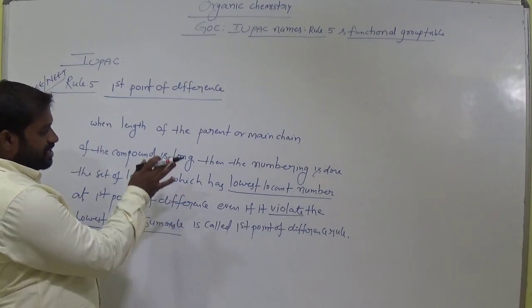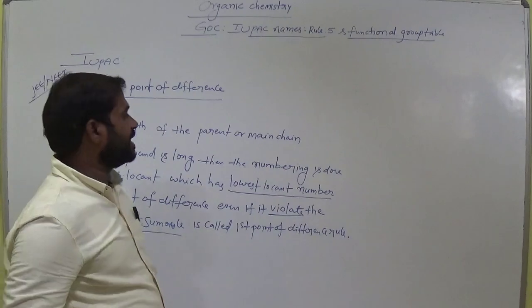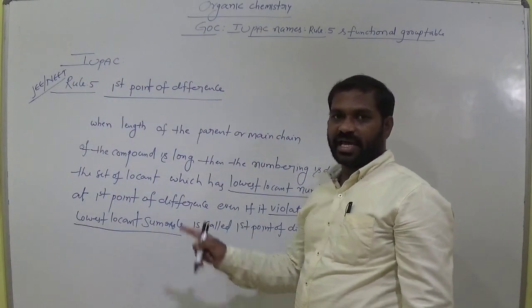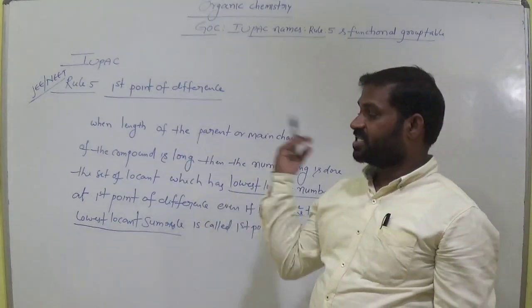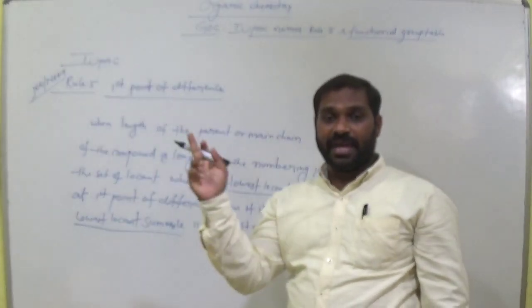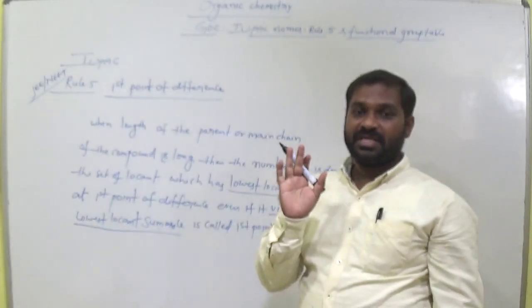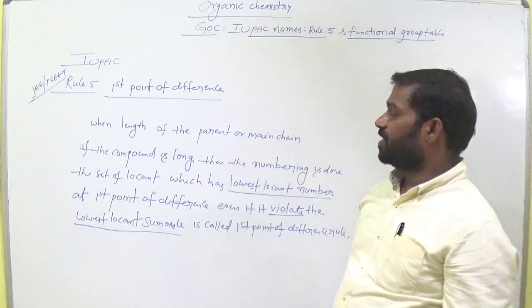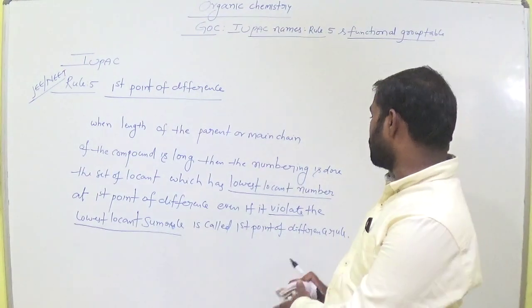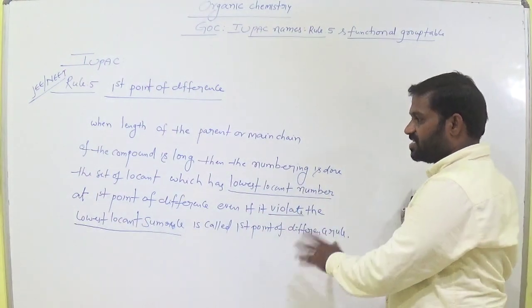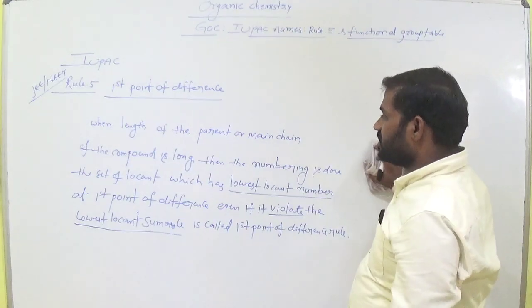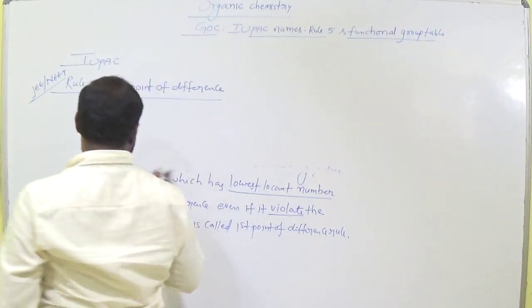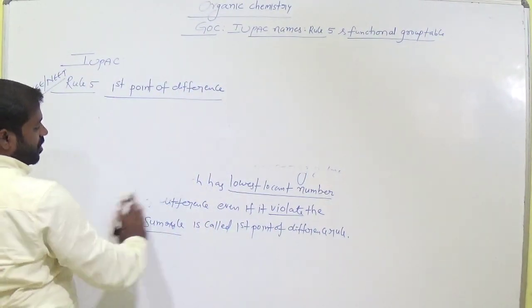Already we discussed the lowest locant sum rule. I will explain the meaning here. Let's see what the first point of difference is. We use this rule in the case of a long chain, where the number of carbon atoms in the main chain is large. Write this definition. In the case of a long chain, how can we proceed with the nomenclature of a given organic compound?